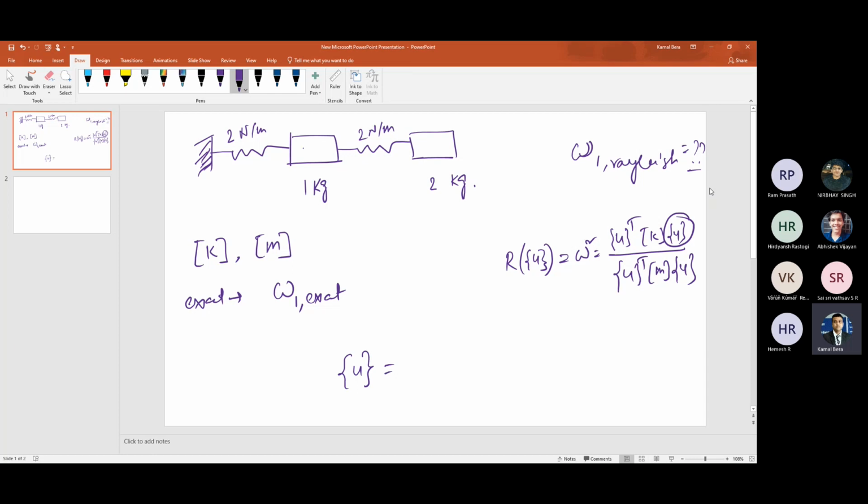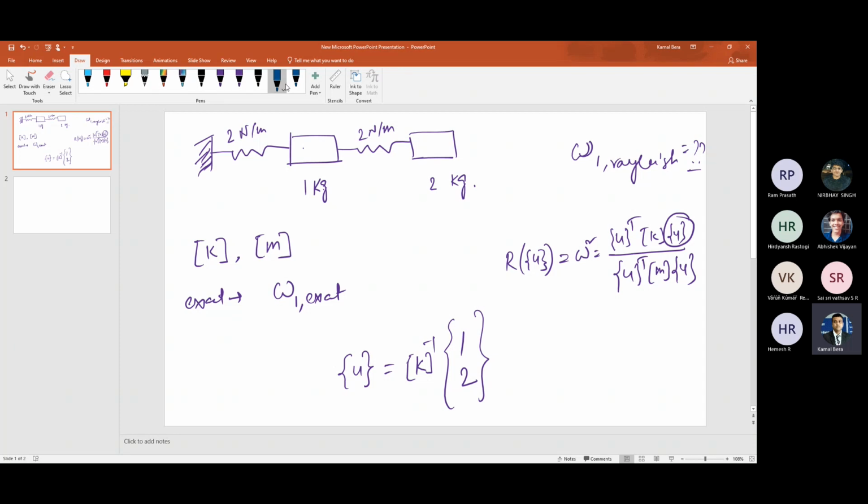Displacement due to static load, that is nothing but K inverse into the static load. What is the static load? 1 kg, 2 kg. So 1 and 2. Actually 1 into G and 2 into G, right? Weight is mg, but it doesn't matter, because if G comes, it will cancel. You can do it with G also. Gravitational acceleration, right? Since G will cancel out, there is no need to write it.